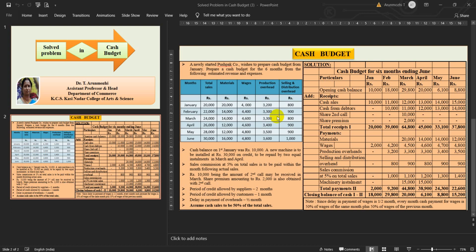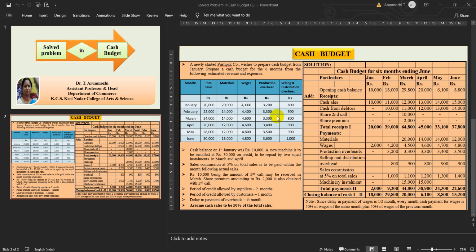Proceed with the sum. All my receipts I would write first. First, cash sales. Second, cash from debtors. Third, share second call which I have to receive. Then share premium. All these are the receipts. I have written the receipts part of it.